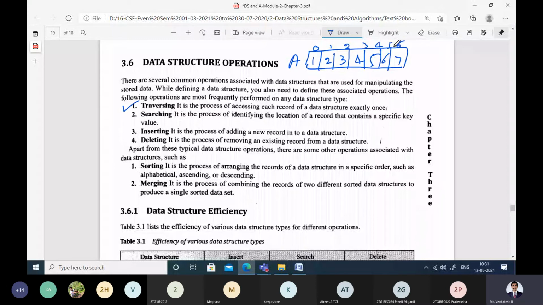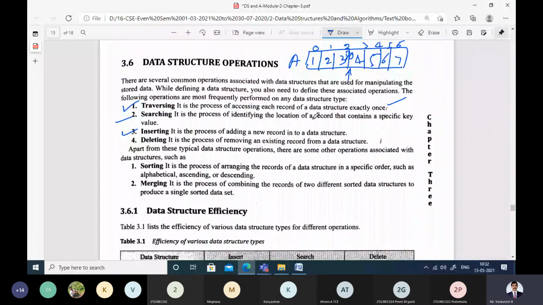What is searching? Given some set of elements, we can search whether the given element is present in the data structure or not. That is called searching. Given a specific key, we want to find some data in the given set of elements. A search can be successful or unsuccessful. Inserting: when some set of elements is there, I want to insert some new element. Between 3 and 4, I want to insert 80. That is called the insertion operation.